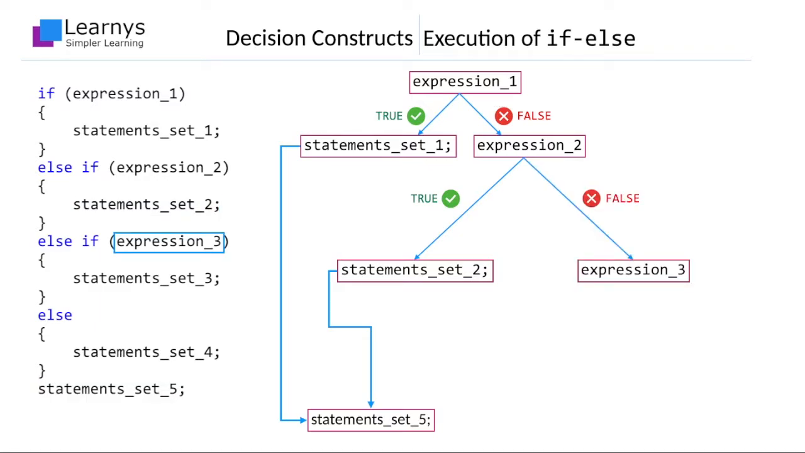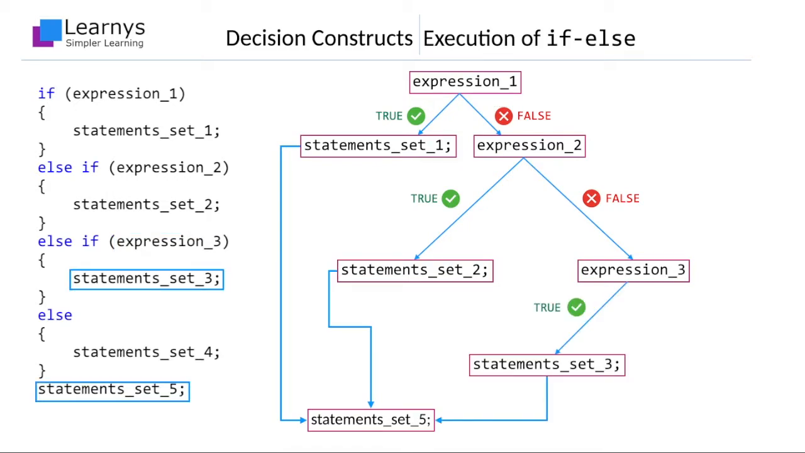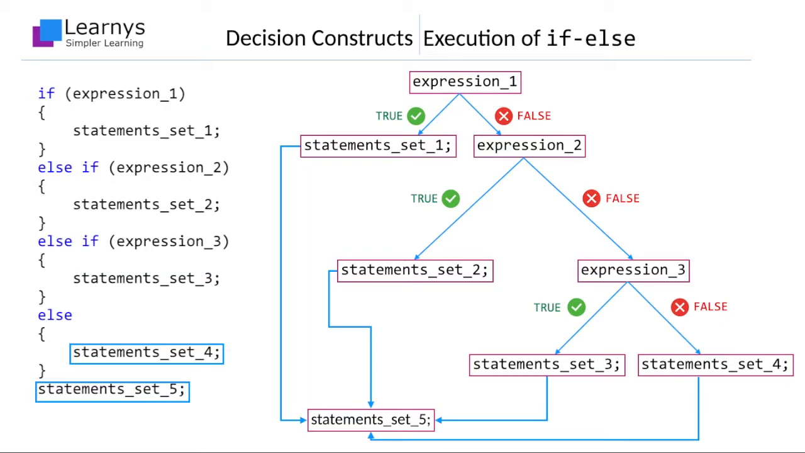On the other hand, if it evaluates to false, the expression contained in the round brackets following the next else if keyword will be evaluated. If it evaluates to true, the statements within the else if block will be executed and the control will jump to the statement immediately following the control structure. On the other hand, if it evaluates to false, the statements contained in the else block will be executed and the control will jump to the statement immediately following the control structure.